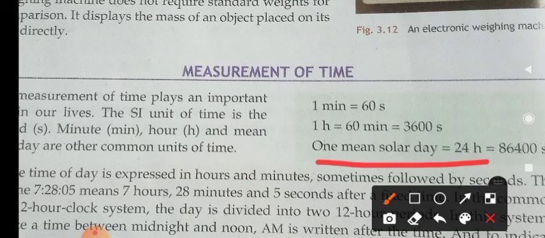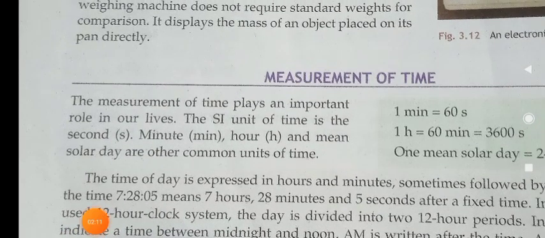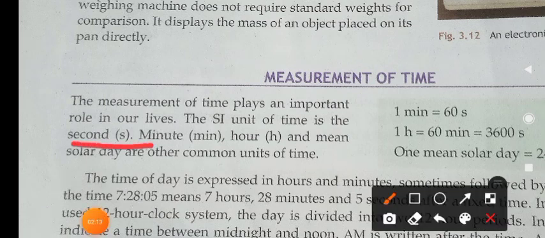Okay, so what is the SI unit of time? The SI unit of time is second. Okay, the SI unit of time is second. What is the SI unit? The SI unit of time is second. So keep in mind the SI unit of time.